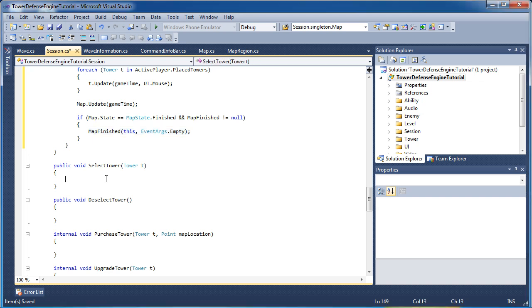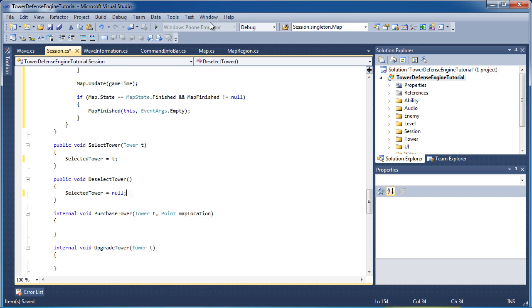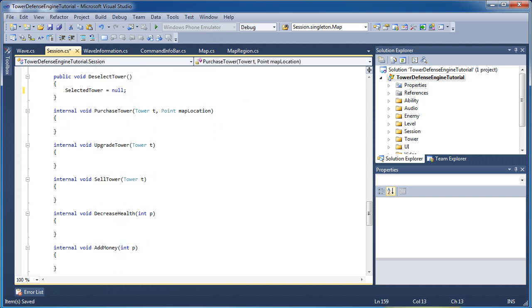Alright, select tower, another very basic method. Selected tower is equal to T. That's a very basic method. Deselect tower, selected tower is equal to null. Yeah, these are pretty basic methods.